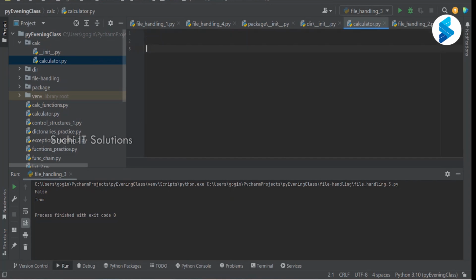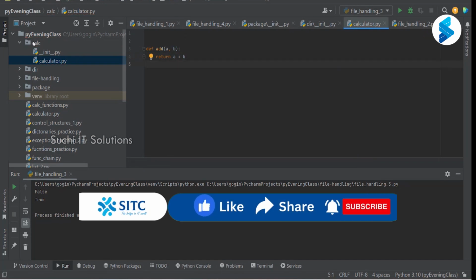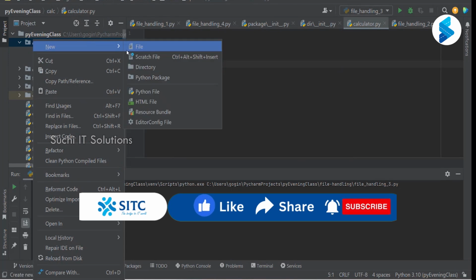I'm just creating some simple functions. Here I'm going to create another file called test.